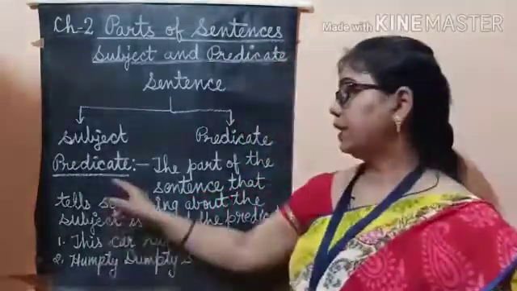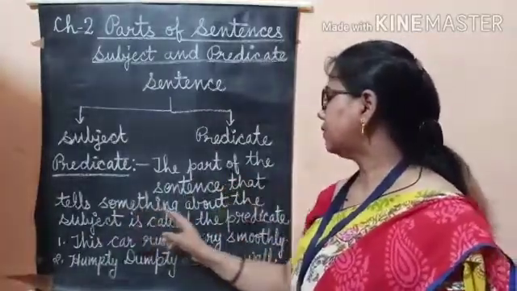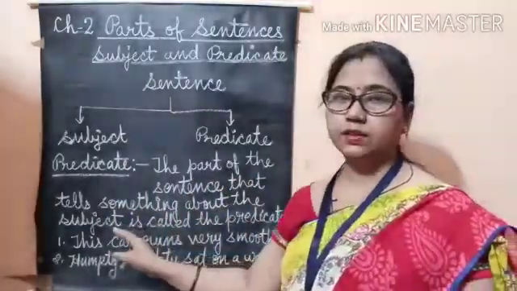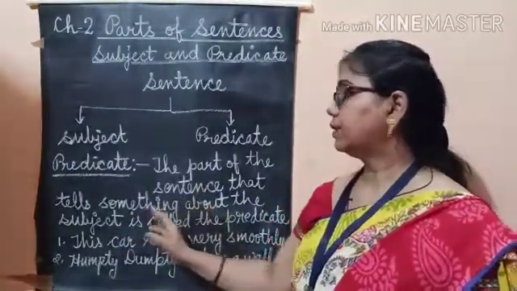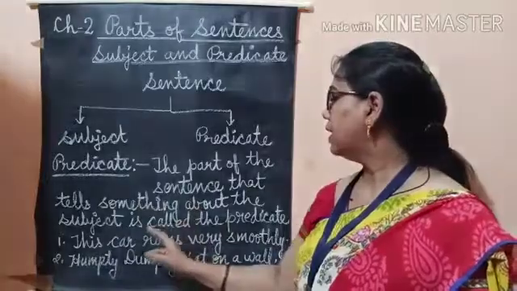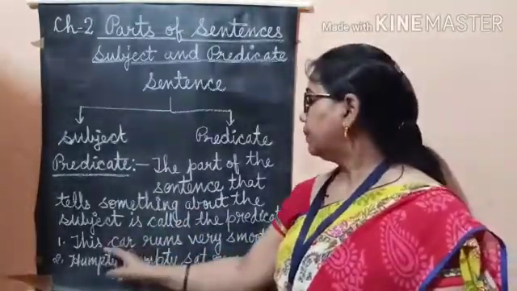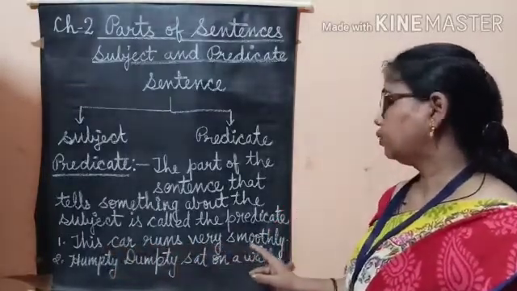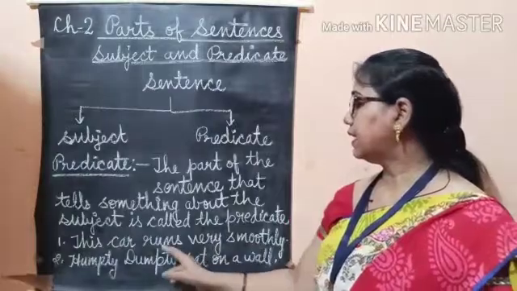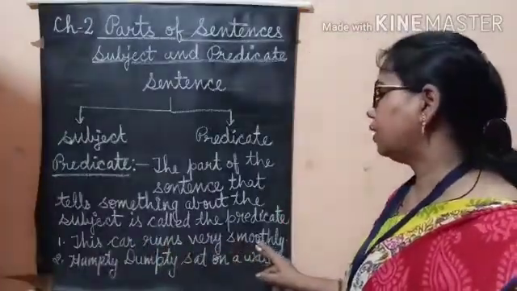Now, what is predicate? The part of the sentence that tells something about the subject. The part of the sentence which tells something about the subject is called the predicate. Example, this car runs very smoothly. In this sentence, what runs very smoothly?